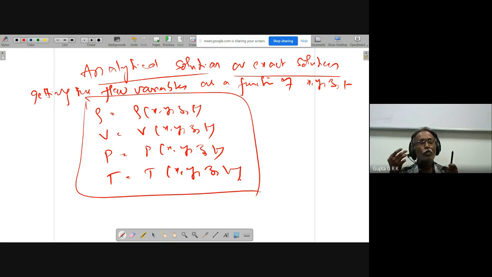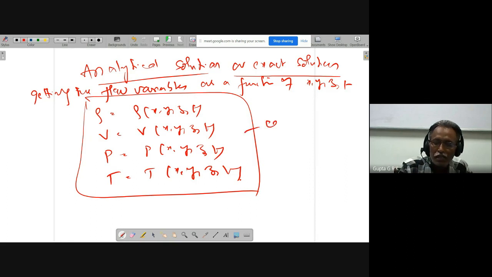If you want it to be as near to the exact as possible, I have to have infinite points, which cannot be possible because of the limitation of computer storage. So I will calculate only at discrete points. That is the main difference in CFD.